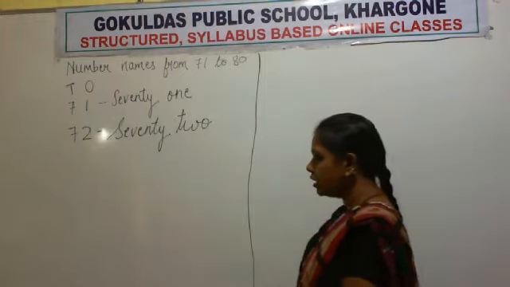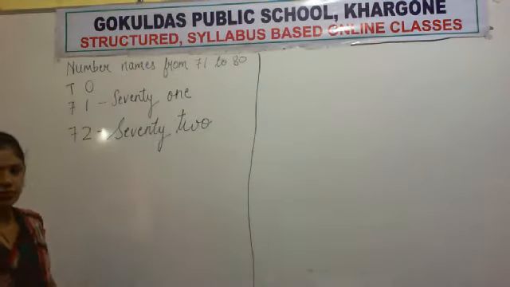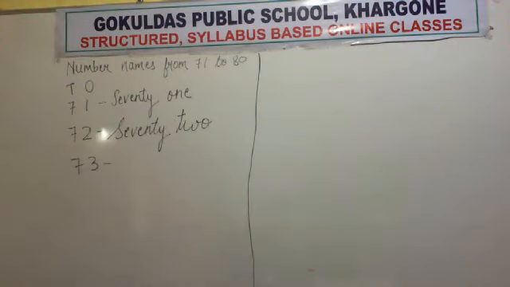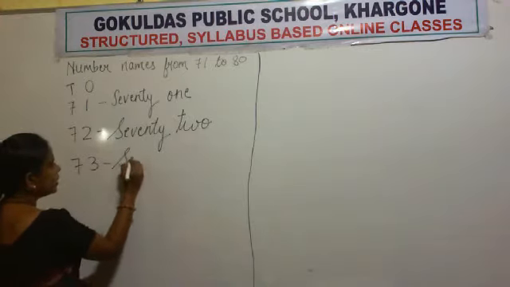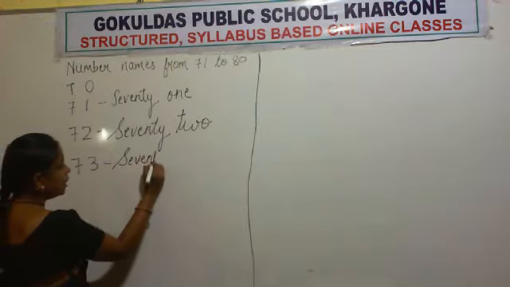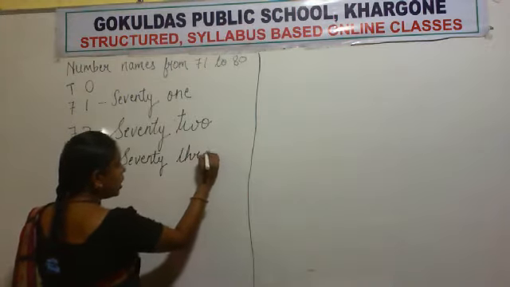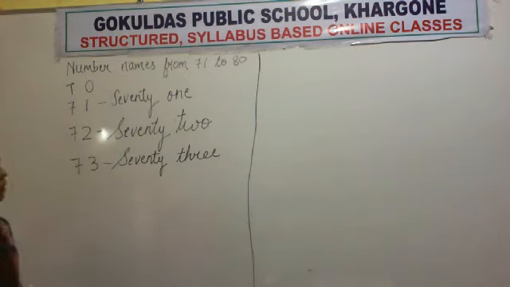Next number, 73. Write the spelling of 73. SEVENTY, 70. Spelling of 3. THREE, 73. Right?